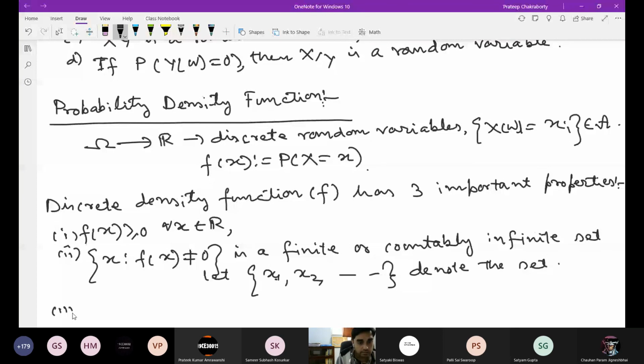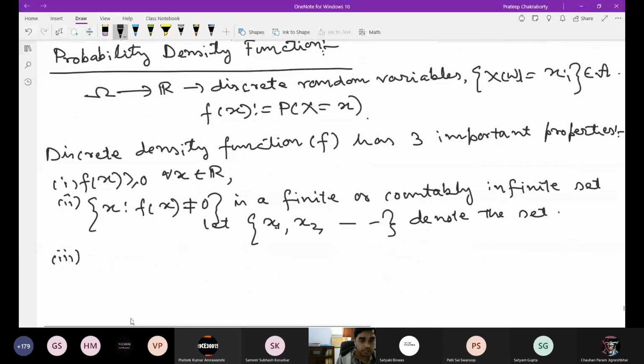And third, the summation over i, countably infinite or finite, of f(x_i) is equal to 1.